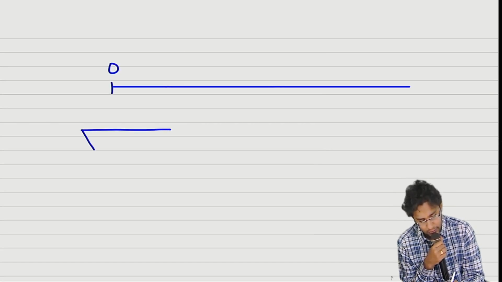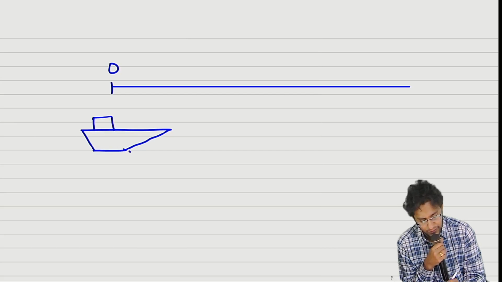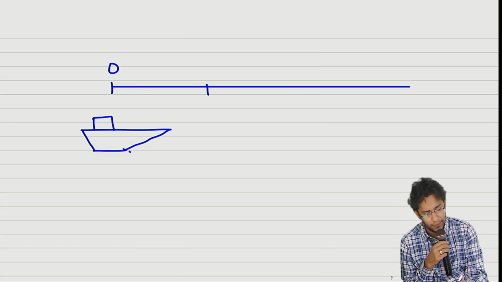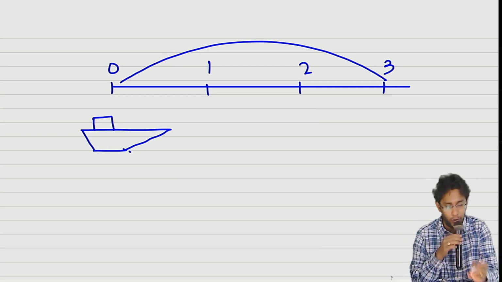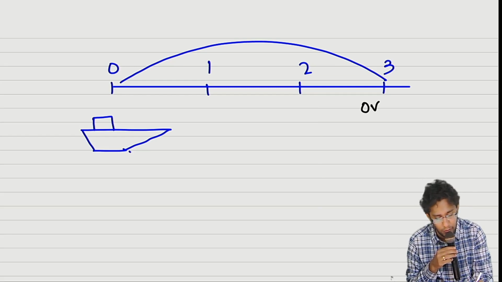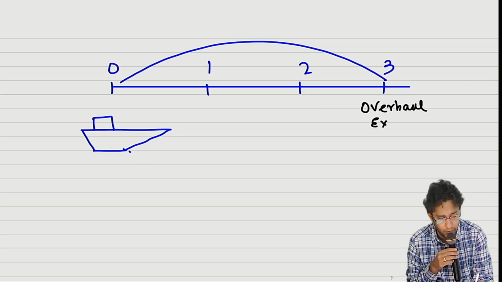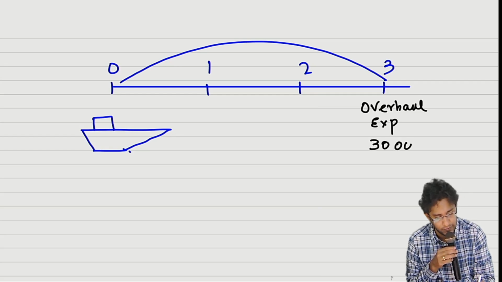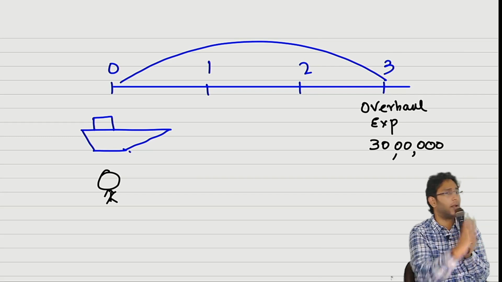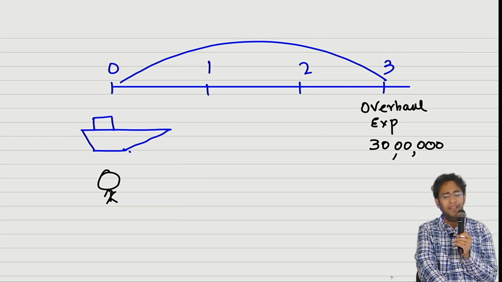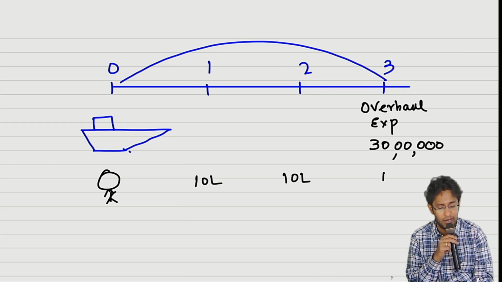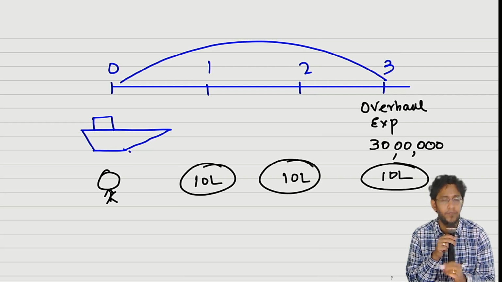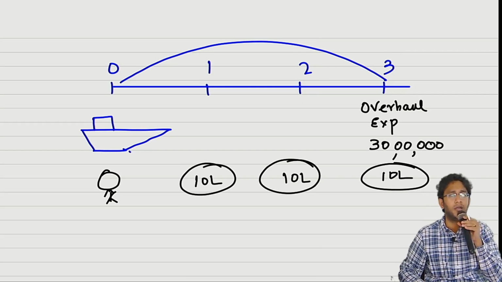Sir, I have a ship. A ship, the moment it travels 3 years, it has to be brought back. You have to incur a very major overhaul expenditure. The estimated overhaul expenditure is 30 lakh rupees. Our ship just now started traveling. My accountant says, sir, anyway after 3 years we have to incur 30 lakh rupees. Each year, let me create a provision of 10 lakhs, 10 lakhs, 10 lakhs. Yes, sir. Is it right or wrong?